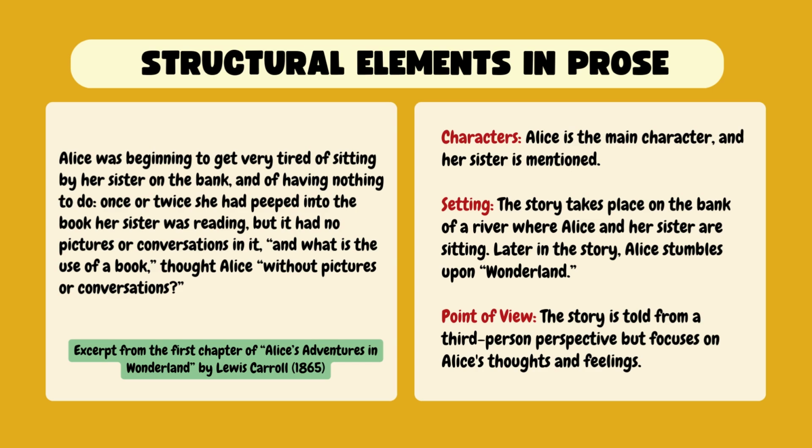Characters: Alice is the main character and her sister is mentioned. Setting: the story takes place on the bank of a river where Alice and her sister are sitting. Later in the story, Alice stumbles upon Wonderland. Point of view: the story is told from a third person perspective but focuses on Alice's thoughts and feelings.